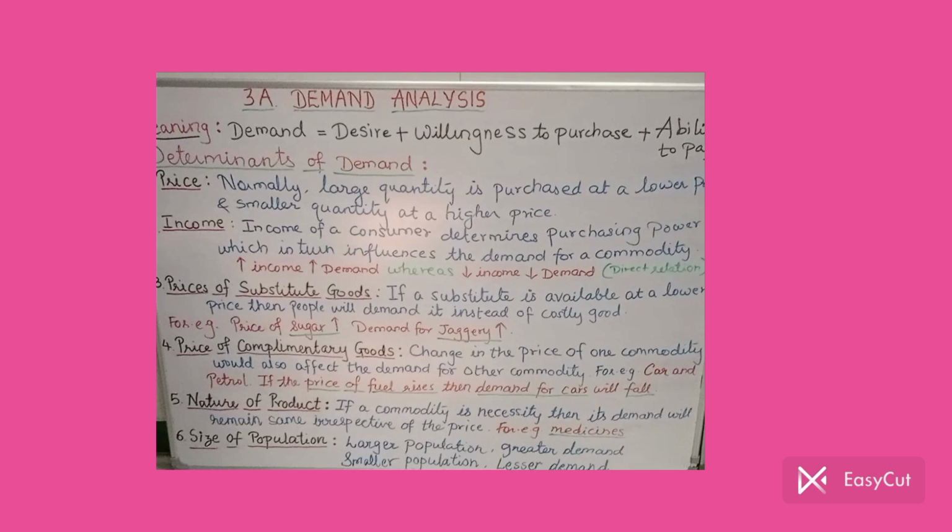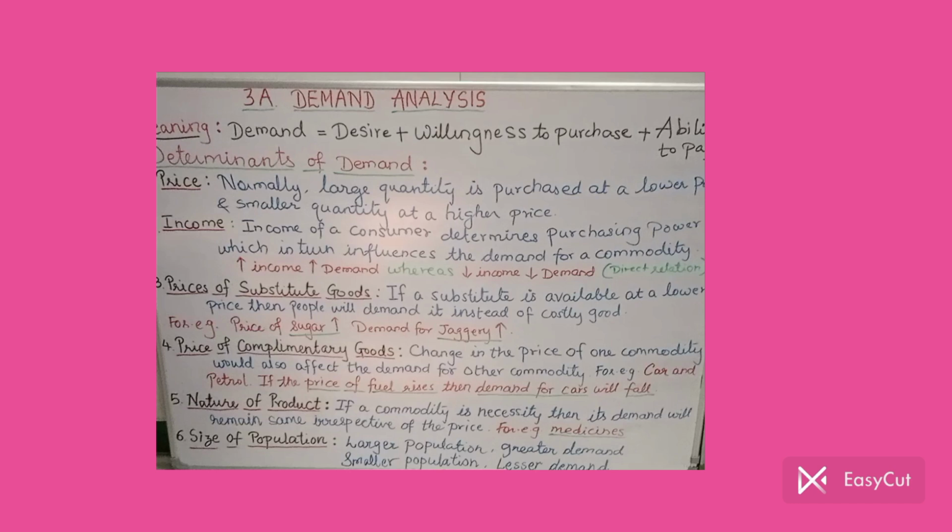So in case of substitute goods, if the other product which can be used instead of this original product is available at a lower price, then naturally people will demand it instead of the costly good. People will feel that instead of spending so much money on the current good whose price is high right now, they will go for the substitute good.